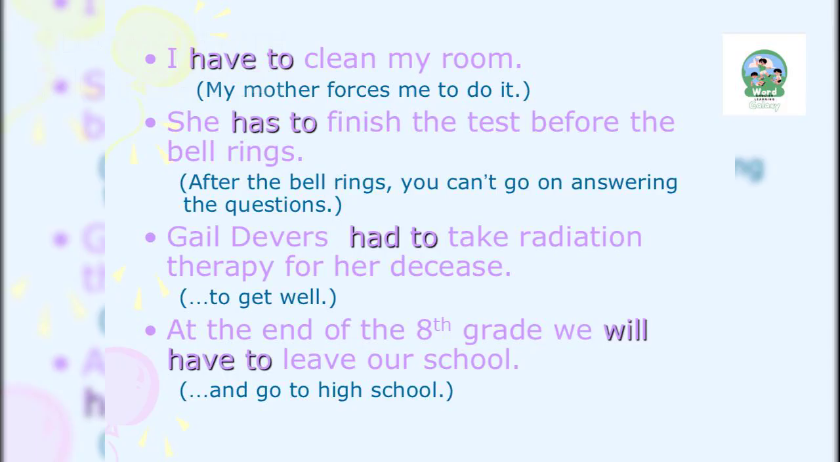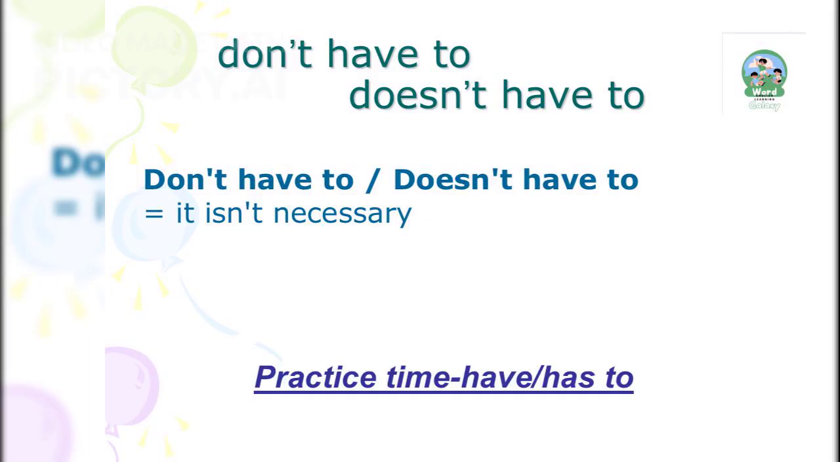Consider these examples: cleaning your room because your mother insists, finishing a test before the bell rings, undergoing therapy for health reasons, and transitioning to high school at the end of 8th grade. These illustrate the necessity and obligation conveyed by have to. The expressions don't have to and doesn't have to signify that something isn't necessary. It's important to practice using have and has to understand when obligations apply.